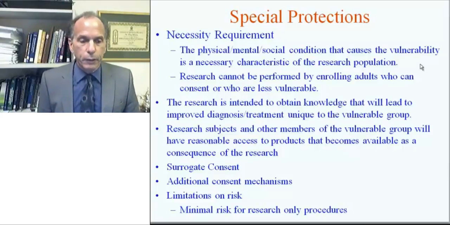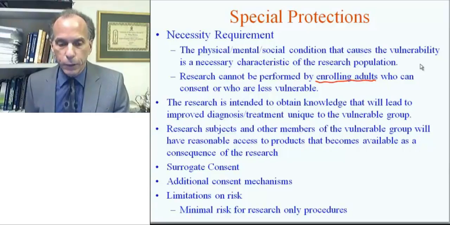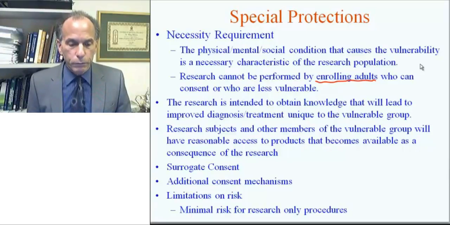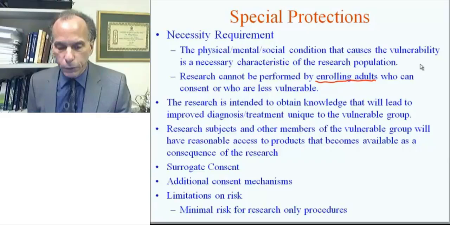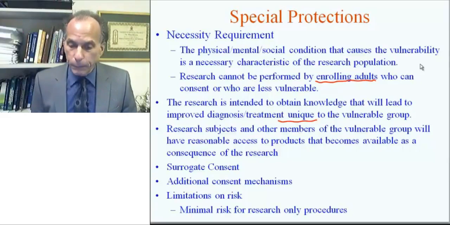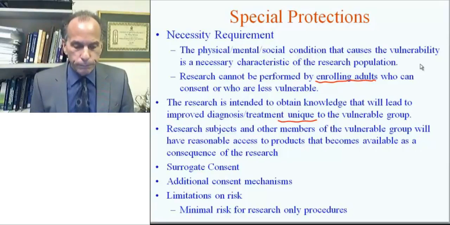A corollary to the necessity requirement is simply that the research cannot be performed by enrolling adults who can consent or who are less vulnerable. Another special protection is that the research is intended to obtain knowledge that will lead to improved diagnosis and treatment that is unique to the vulnerable group. Another item is that research subjects and other members of the vulnerable group will have reasonable access to products that become available as a consequence of the research.